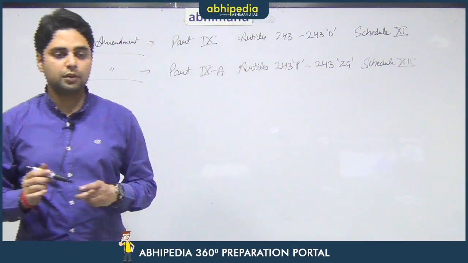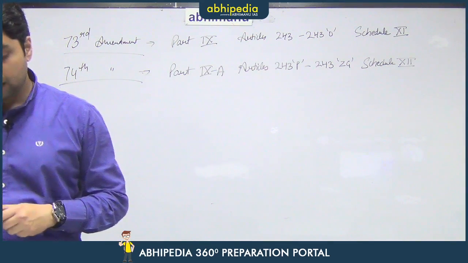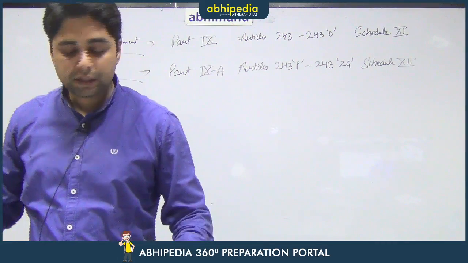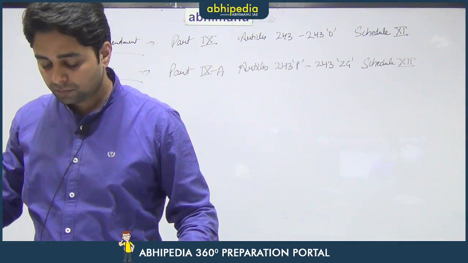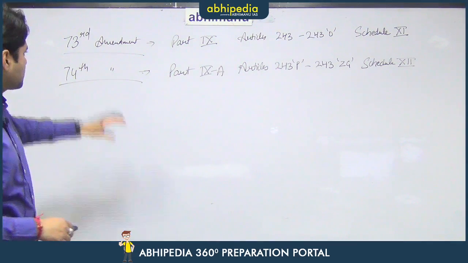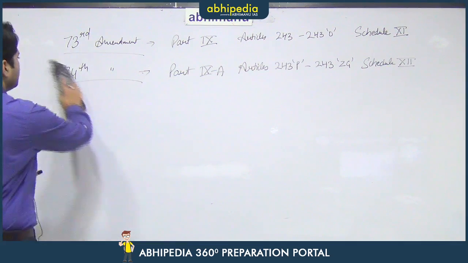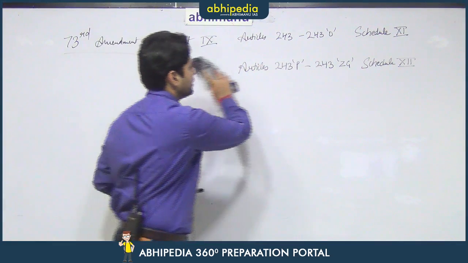So, these were the two amendments which were passed by the Parliament of India, and they were implemented in the year 1993. First of all, we will talk about the 73rd Constitutional Amendment Act of 1992, which was implemented in 1993.